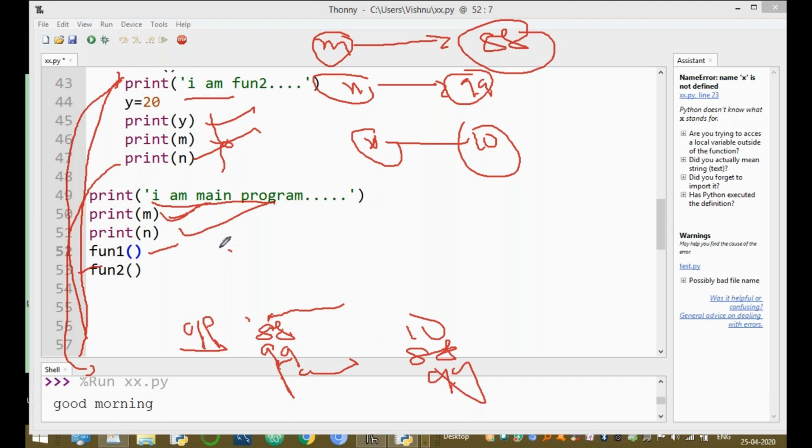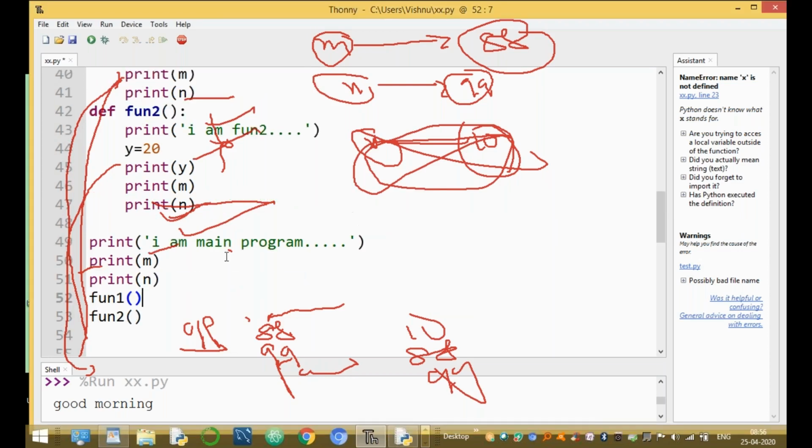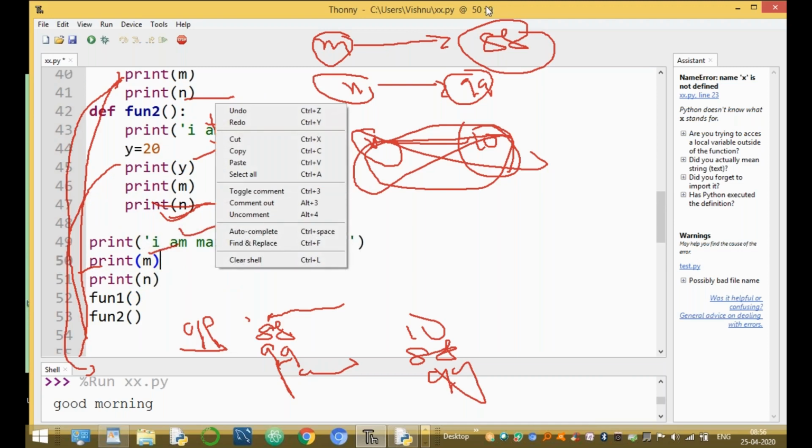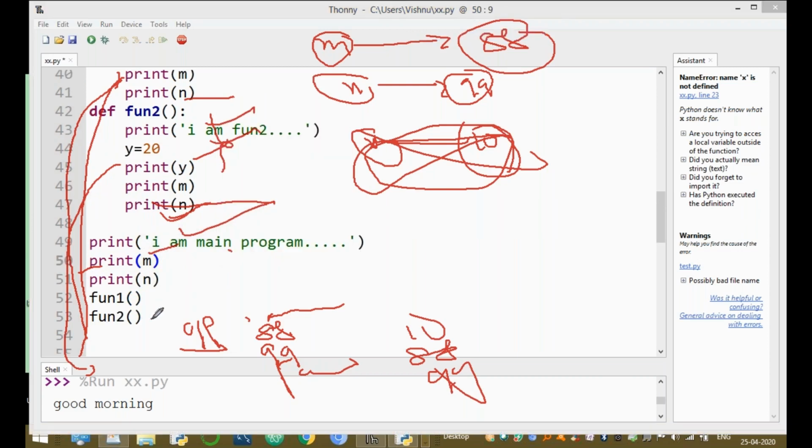Okay, clear. Next one. After exit from fun1 to the main program, this variable X is destroyed because X is a local variable. These variables are not destroyed because they are global variables. Now clear. Immediately fun2 is executed. Fun2 is called.